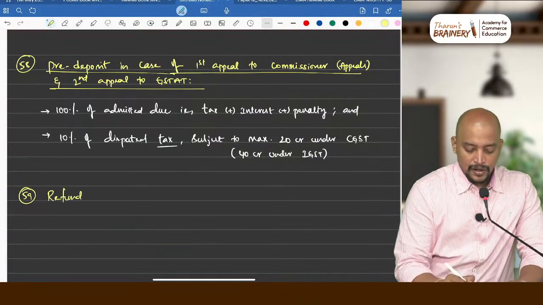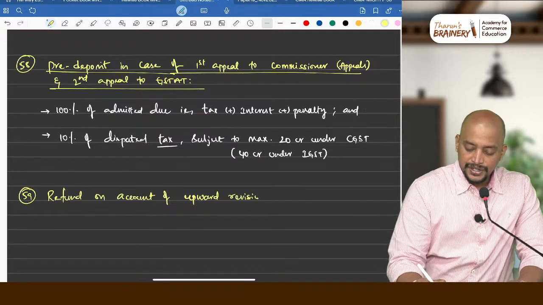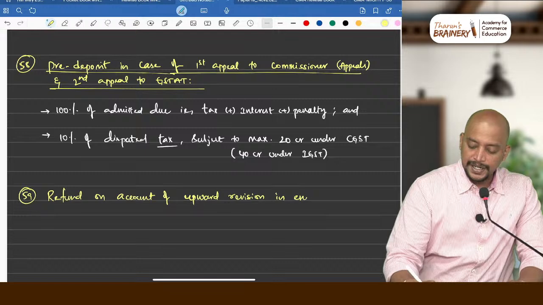Refund on account of upward revision in export price.